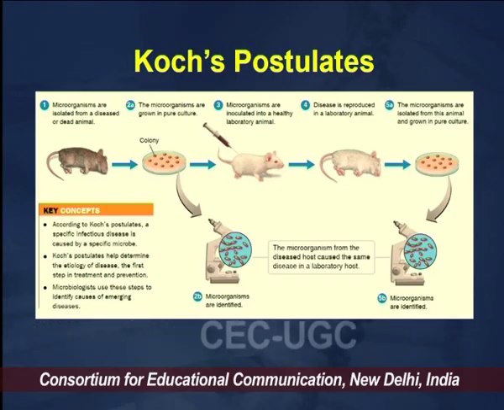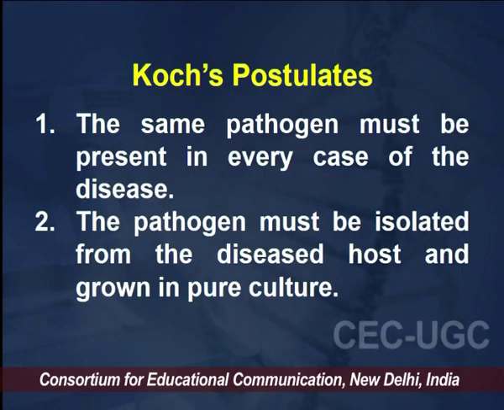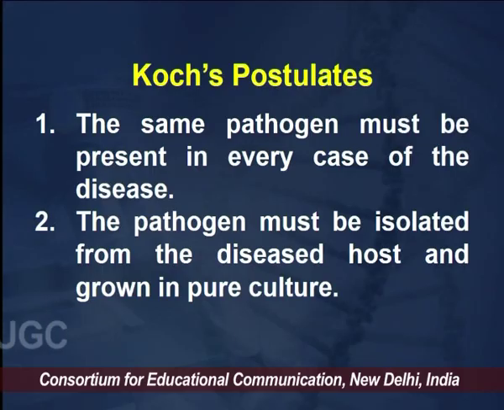So, Koch postulated that the same pathogen must be present in every case of the disease. Whenever a disease manifests, it is caused by a microbe which is harmful to the body, called a pathogen.